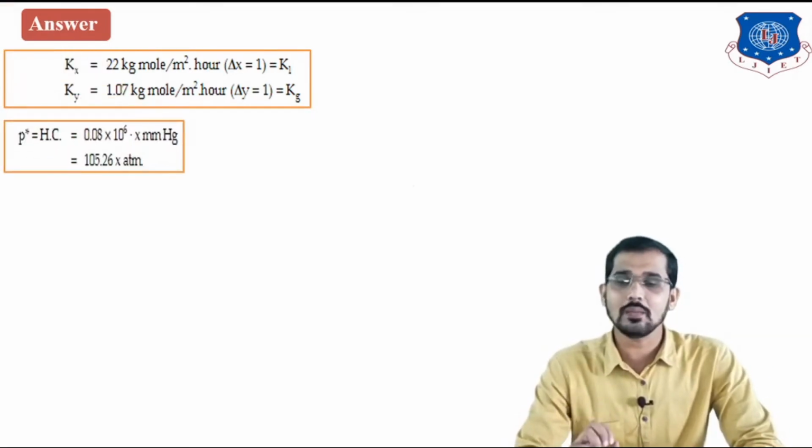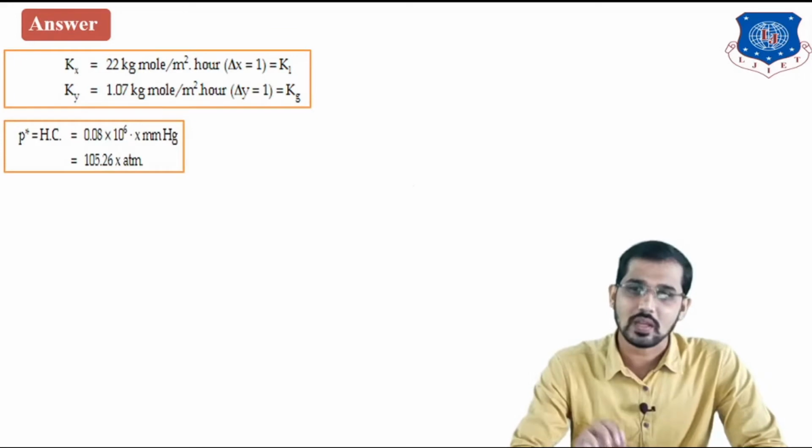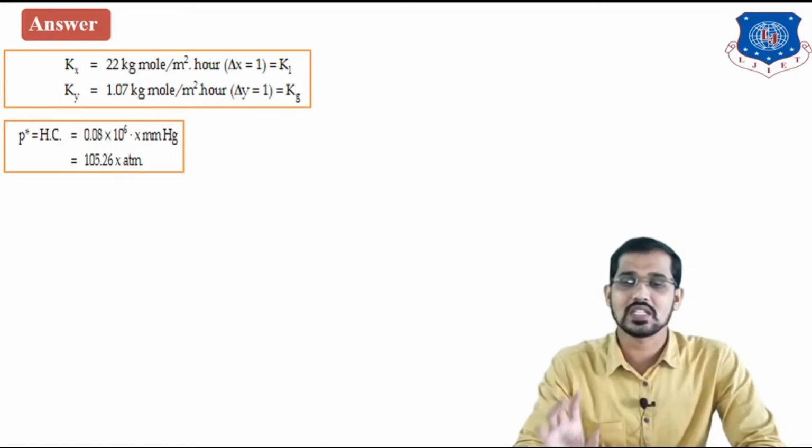Okay, after that you can see, according to Henry's law, this is the formula: P star is equal to Hc.